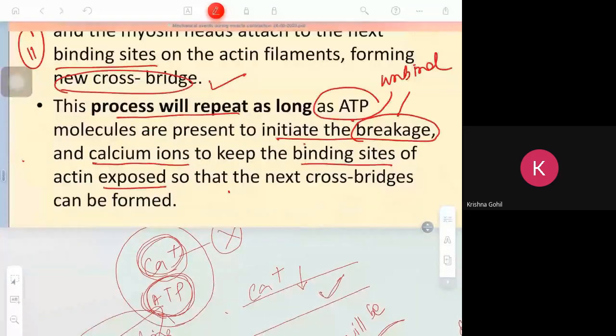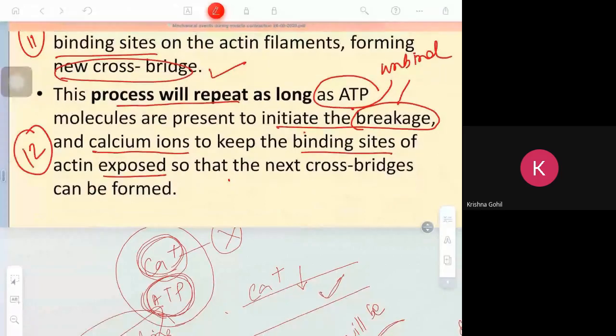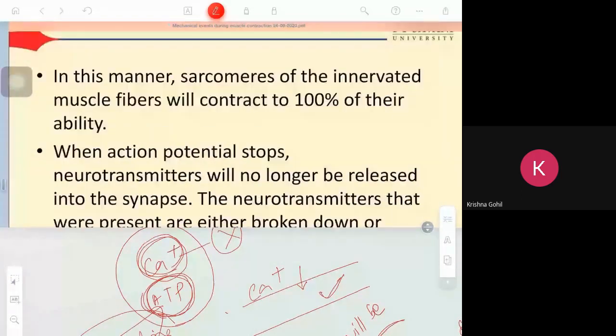For the 12th point, what did we discuss? The process will repeat as long as ATP molecules are present to initiate breakage, and calcium ion keeps the binding site of the actin exposed, so that the next cross bridge can be formed. In this manner, the sarcomere of the innervated muscle fiber will contract to its 100%.